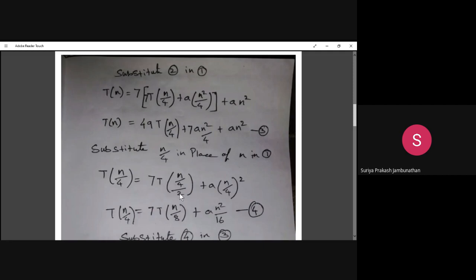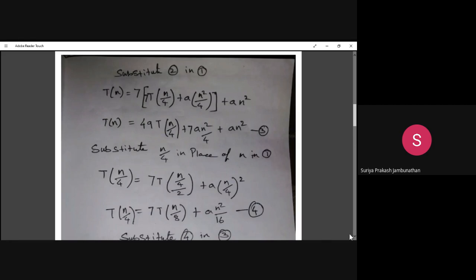While simplifying this, 4 and 2 will be multiplied, so that we get 8. So 7 T of n divided by 8 we are getting here, plus a n square divided by 16. A n square divided by 16 is the multiplication when you put the square inside, so n square divided by 4 square, and 4 square is 16. So T of n divided by 4 is equal to 7 T of n divided by 8 plus a n square divided by 16. That is equation 4.